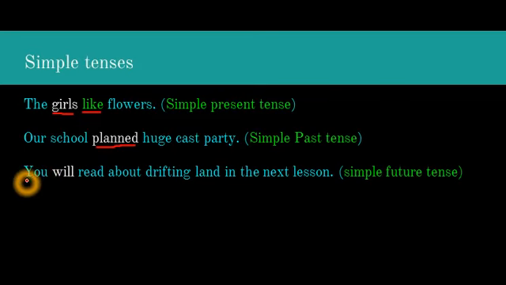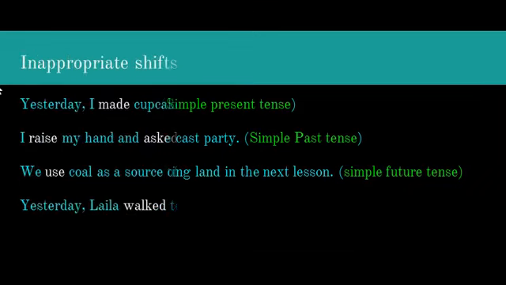Next sentence. You will read about drifting land in the next lesson. Will. Future tense tells about an action that is going to happen. An auxiliary verb, will, shows that we are talking about future tense. That is, we are talking about something that will happen in the future. So this sentence is in simple future tense.